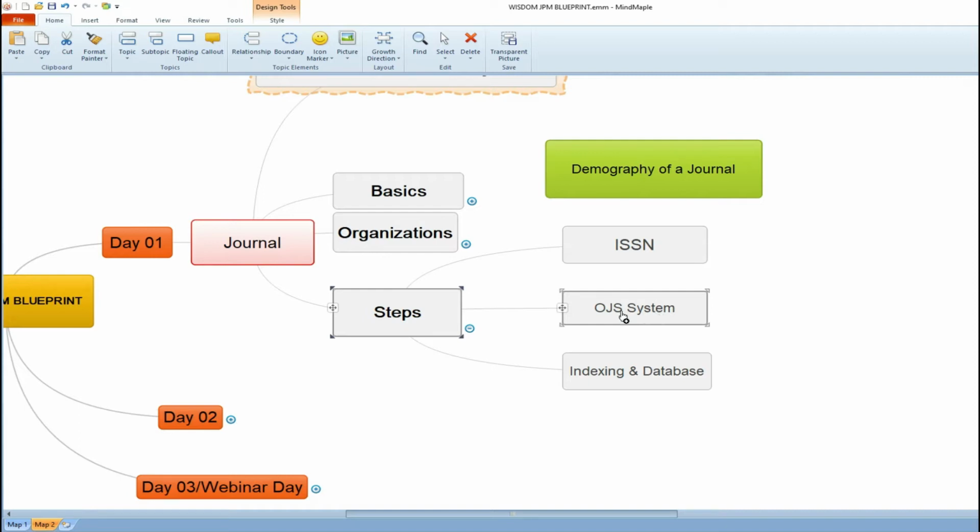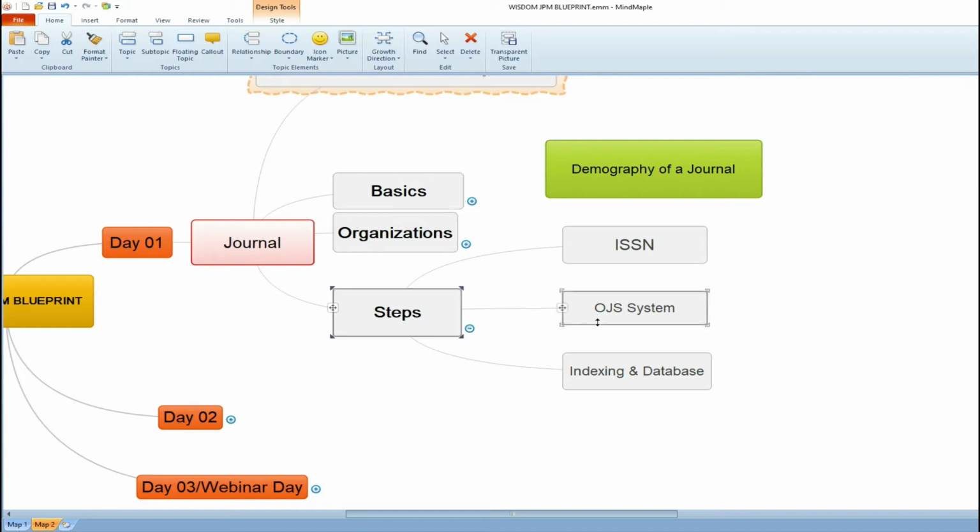OJS will appear before you as a blank form. Whatever you fill out there, OJS will convert into a web page. For example, if you fill out the author's name, OJS will automatically place the author's name where it should be. So, Open Journal System is an open source application, an application for managing and publishing journals.